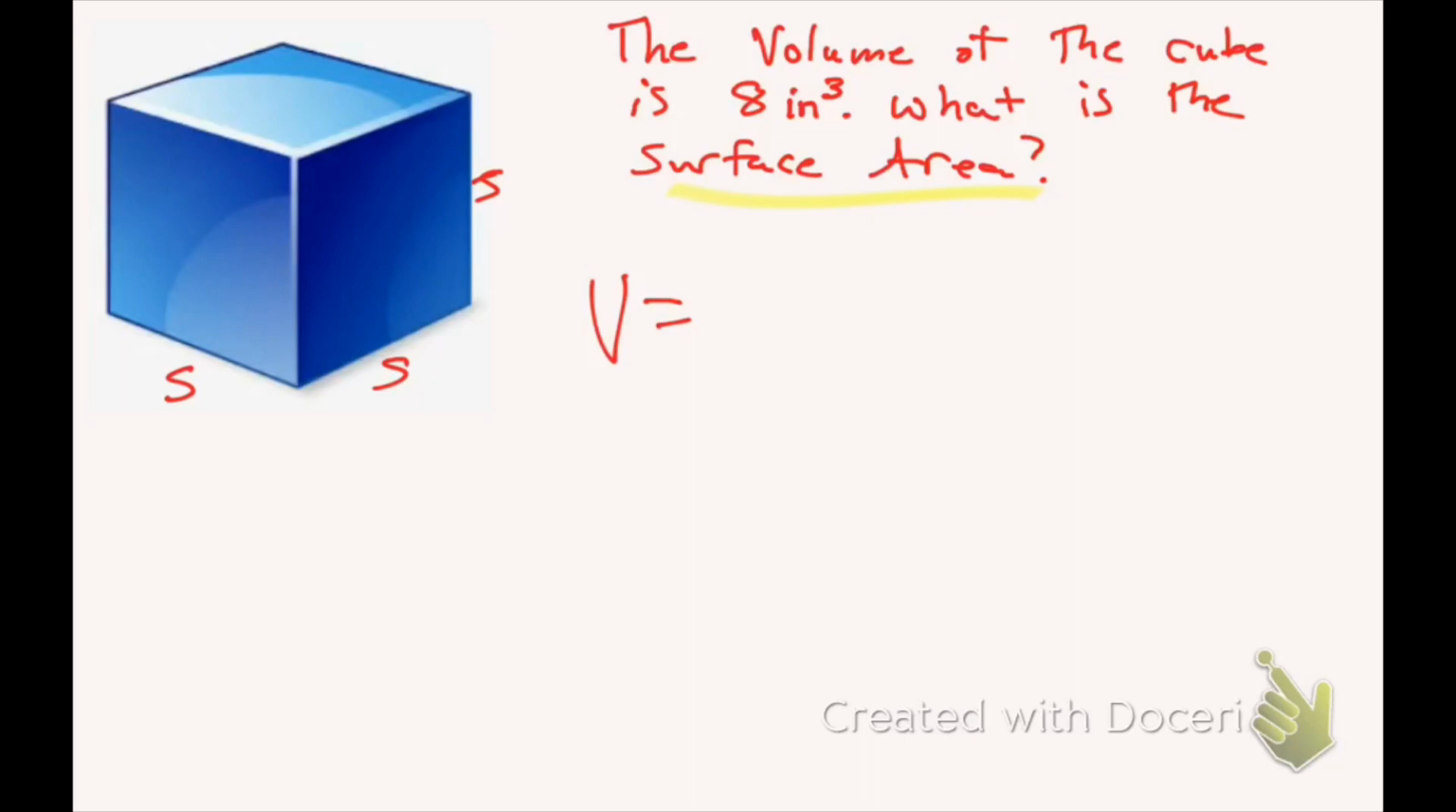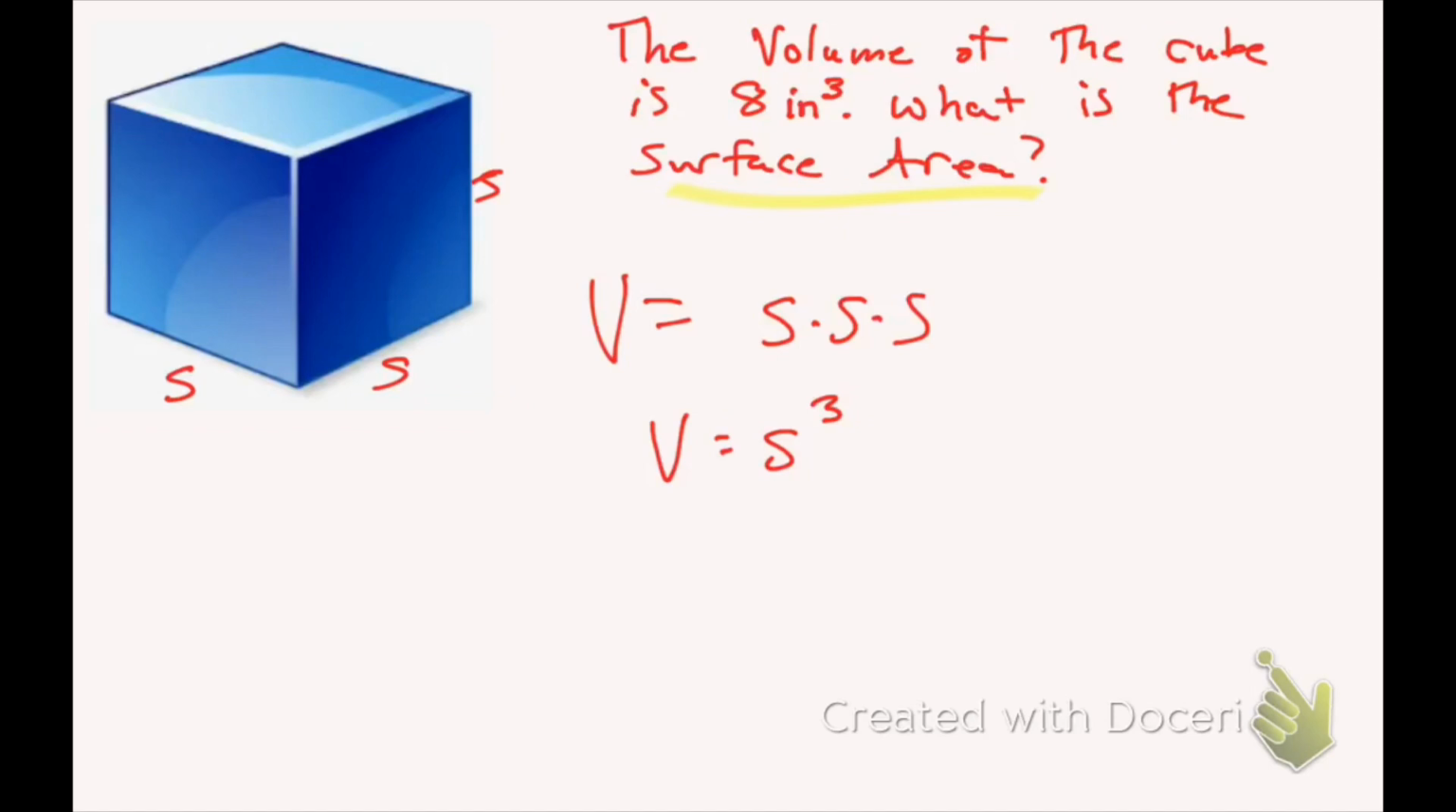So I'm going to go for the area of the base, S times S. I'm going to multiply by the height, which is also S. So that's going to give me side times side times side, which gives me S cubed. So this only works for the cube because all the sides are the same, but it's a nice little quick formula. So S cubed will give me the volume.